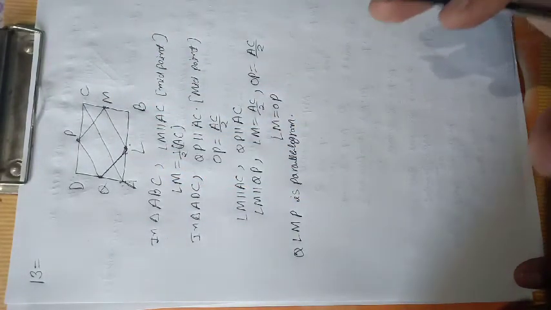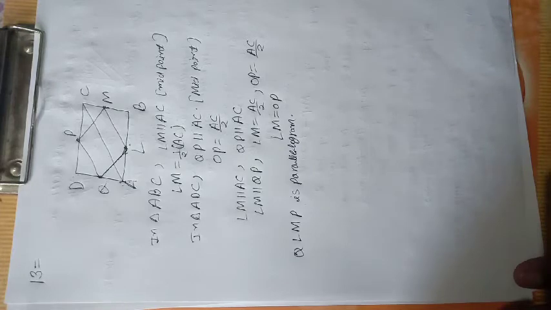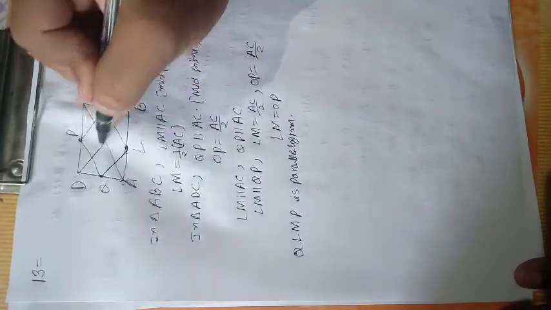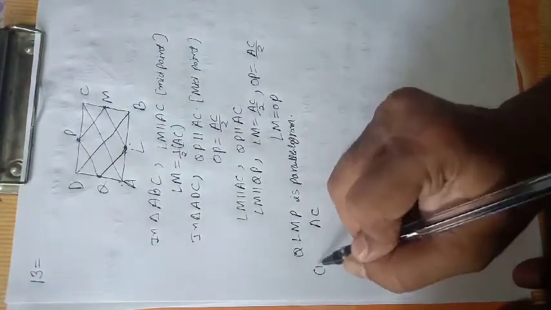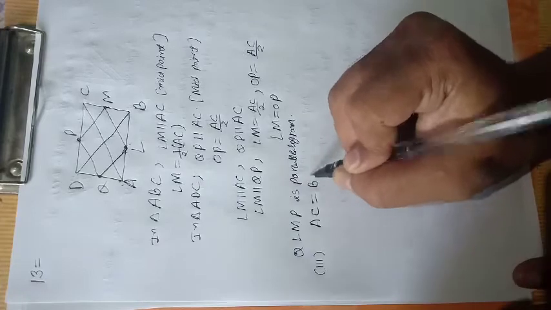Okay, now third part: if it is also given that the diagonals AC and BD are equal. Suppose the diagonals AC and BD are equal according to the situation. Third part, AC equals BD, suppose.